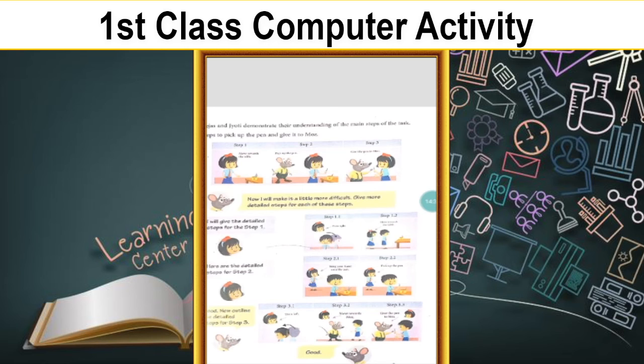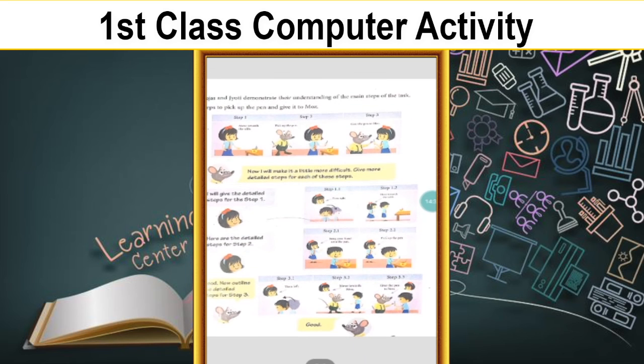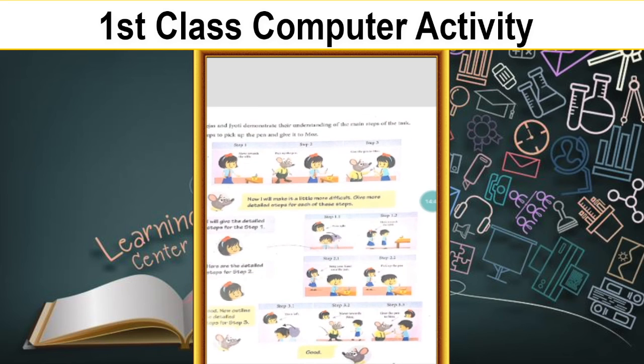Now outline the detailed steps for step 3. So Moses is telling, very good. So now you show step 3. So turn left. Move towards the mouse. Next, give the pen to him.